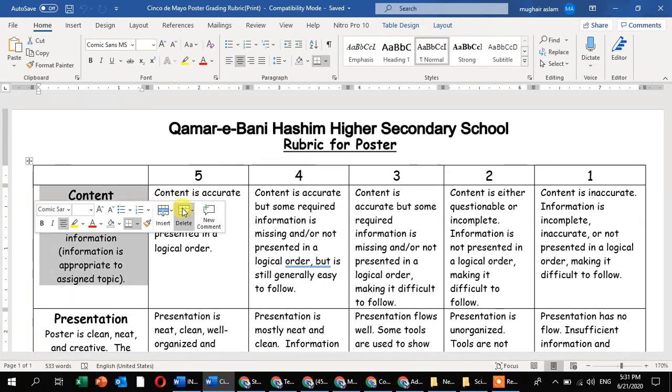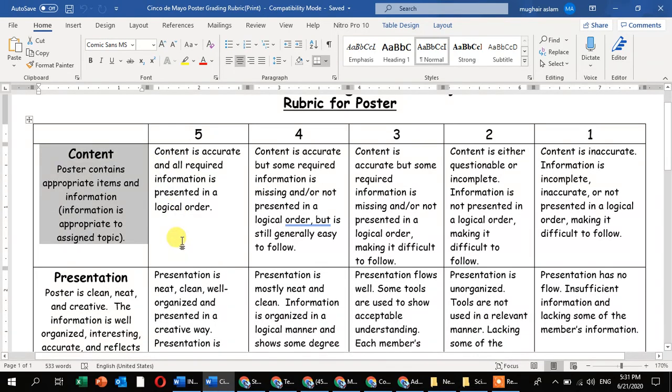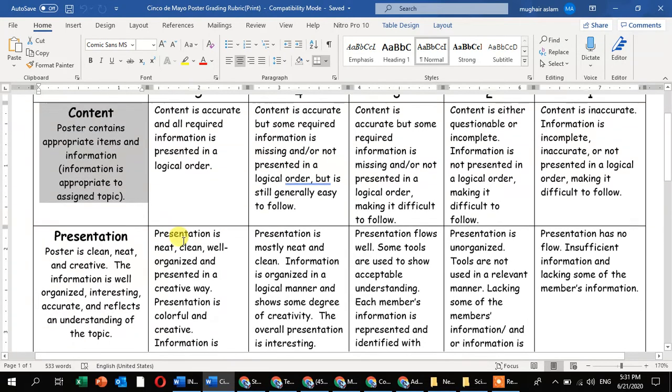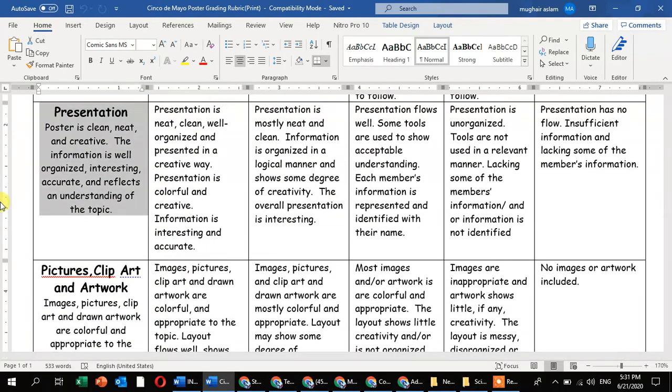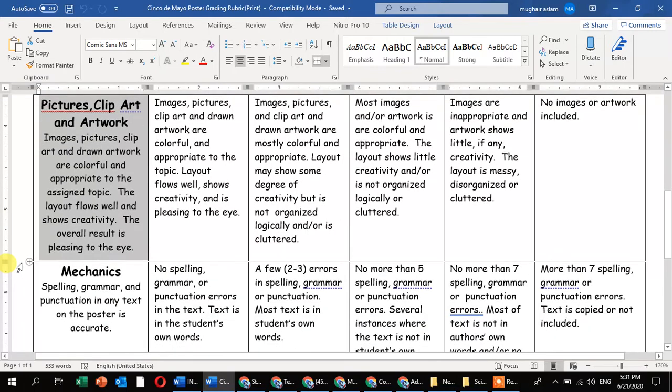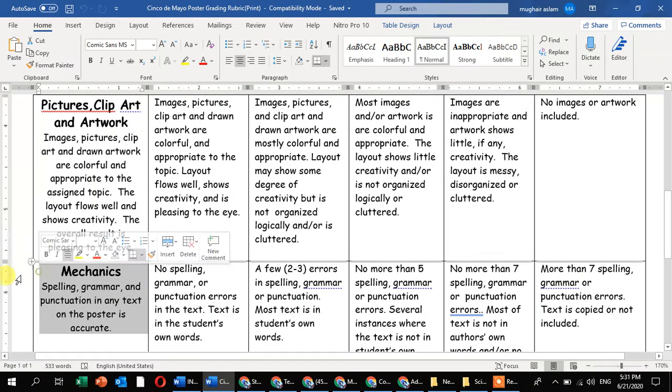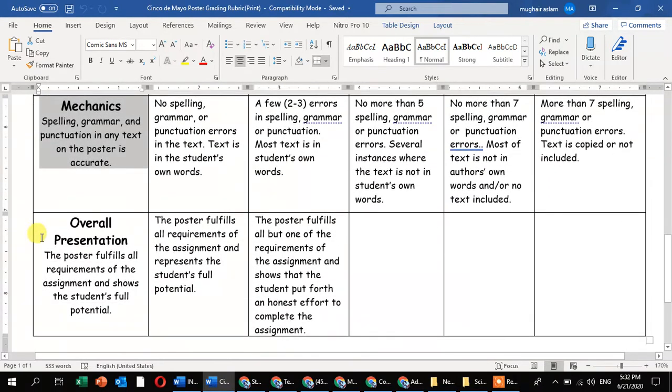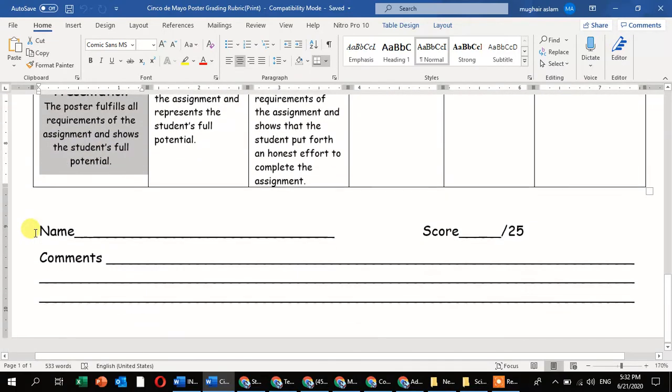While you are making a poster, you have to follow these points in order to get full marks. Number one is the content of the poster. Number two is the presentation of the poster. Number three is the pictures, clip art and artwork of the poster. Next is the mechanics of the poster. And last is the overall presentation of the poster.